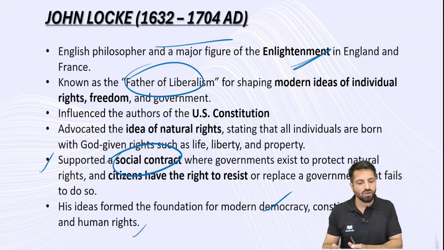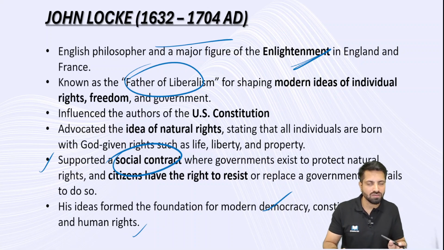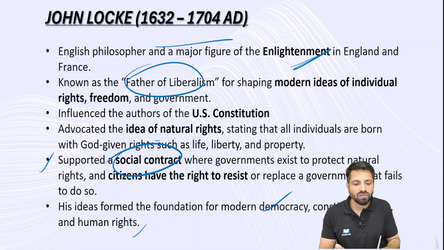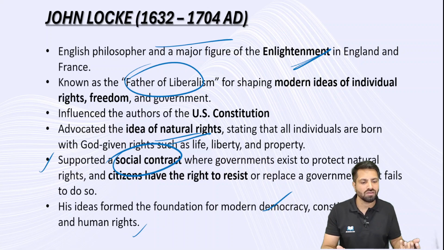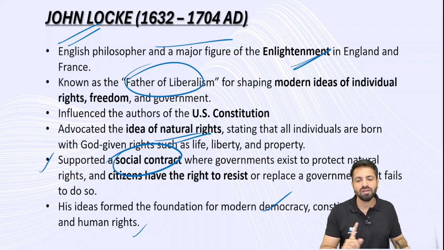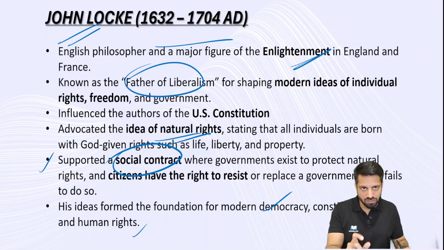Again, remember that he extended the idea of social contract theory, but at the same time, he did not compromise with the rights. He advocated the idea of natural rights. It is nothing but fundamental rights, that individuals, me being a part of this society, me being a part of the social contract, I also have certain rights, and I want my rights to be protected. I want my liberty to be protected. I want my freedom to be protected. So this idea is given by John Locke. And there was a question in the mains also, I think in the 2014 or 15 paper, the question on John Locke with respect to this idea of rights, idea of natural rights.